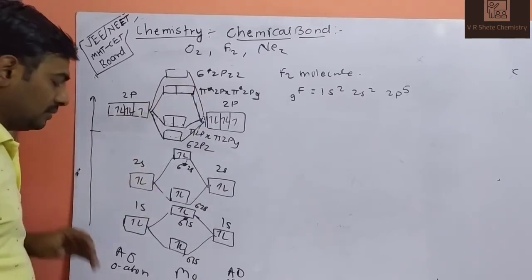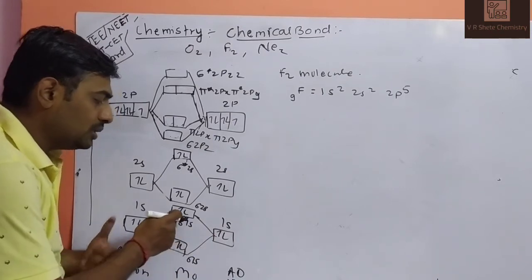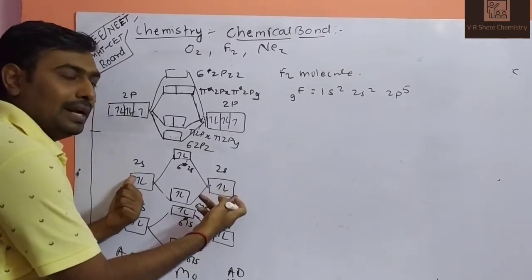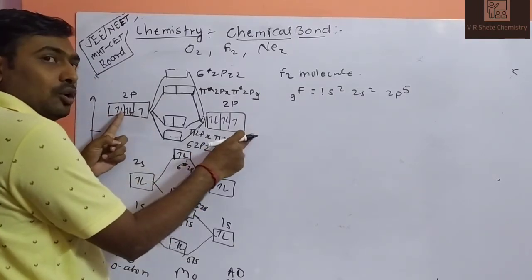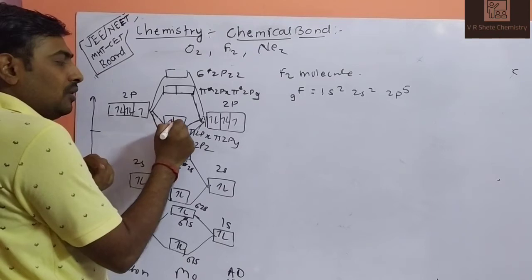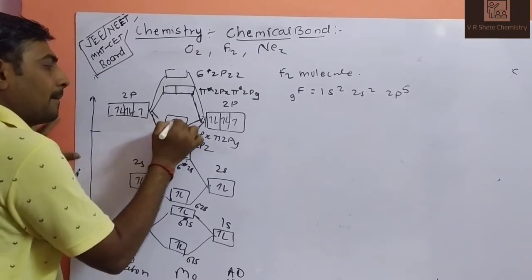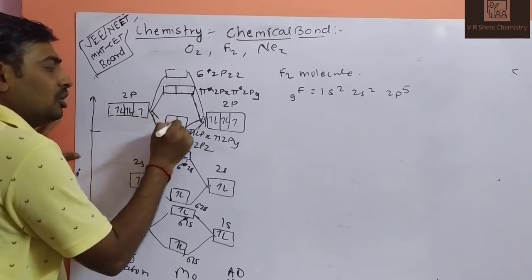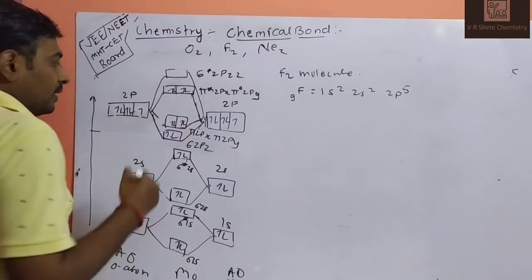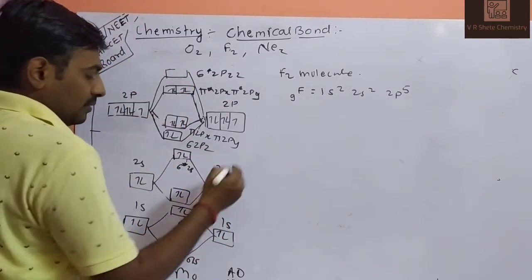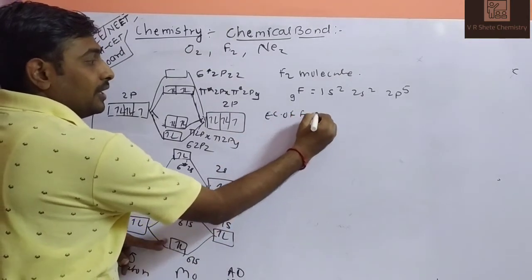So we will discuss: 2 plus 2, 4 electrons, 2 here and 2 here. Right now, 5 plus 5, how many electrons? 10. How will we enter them? See here: 1, 2, 3, 4, 5, 6, 7, 8, 9, 10. So the electronic configuration of F2 in MOT will be as follows.